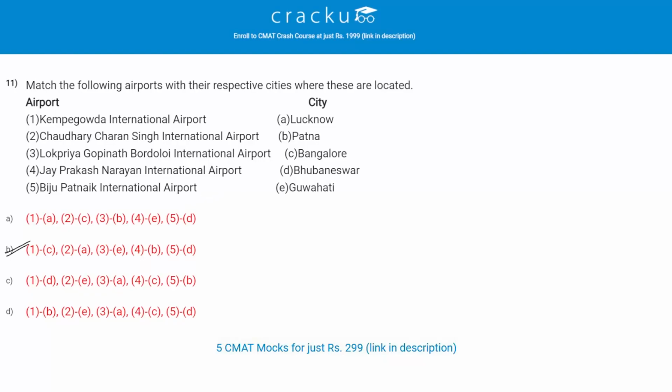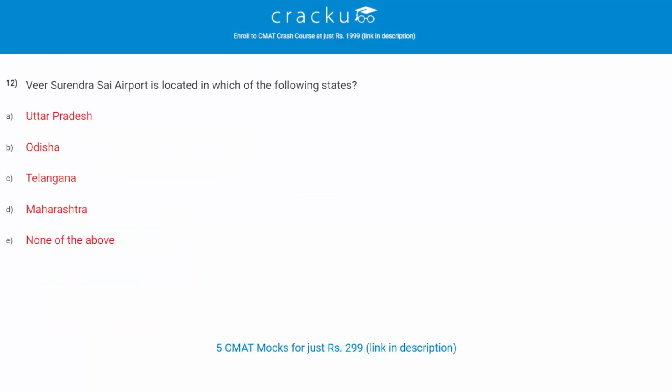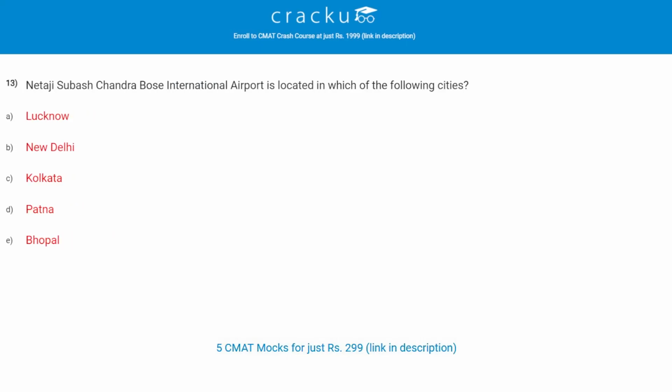Let's check the next question. Veer Surendra Sai Airport is located in which of the following states? The correct answer is B, Odisha. Let's check the next question. Netaji Subhas Chandra Bose International Airport is located in which of the following cities? The correct answer is C, Kolkata.